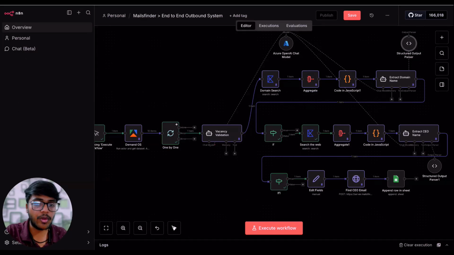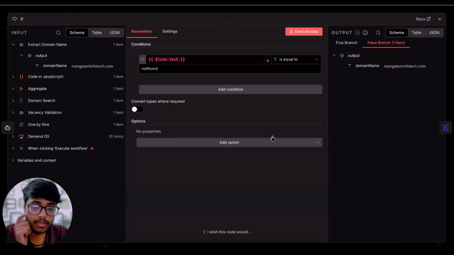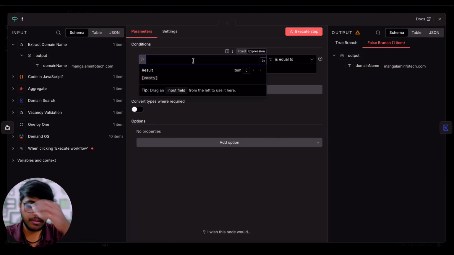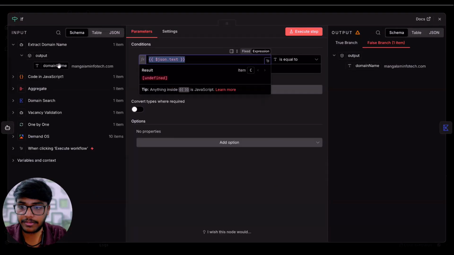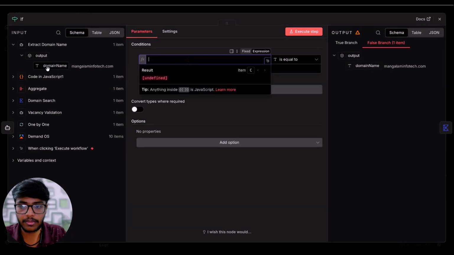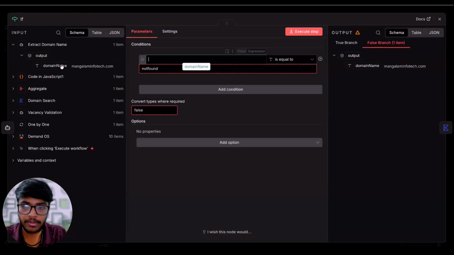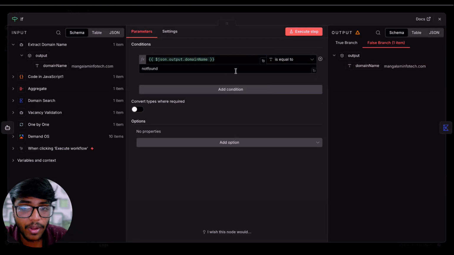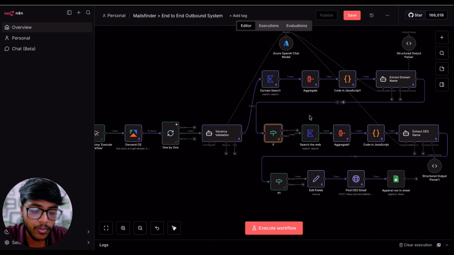Now here we are validating a condition: if the text is equal to not found, in this case we will do this. If the domain name is equal to not found, we don't want to proceed further, because with this system you need an email ID, since we are going to do cold email outreach, and without an email ID you cannot proceed.